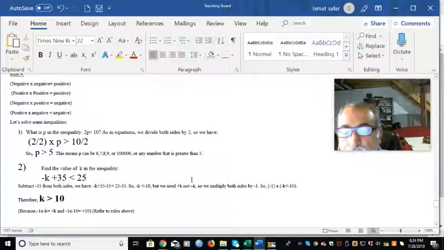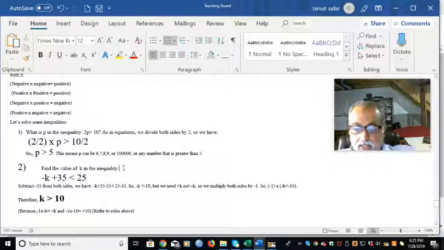Which means what? P can be any number over 5. 5.1 is p. 5 itself is not p, because p is greater than 5. P is anything past 5. 5.01, 5.0001 is p, 6 is p, 7, 8, 9, or 10,000 or 100 million. That is p, it could be in that range.